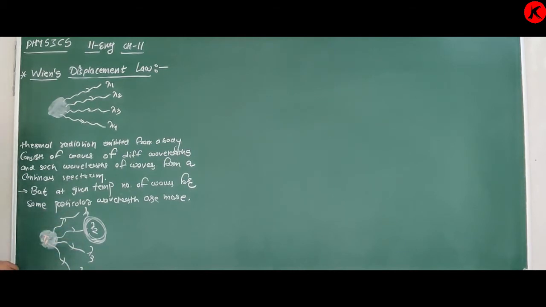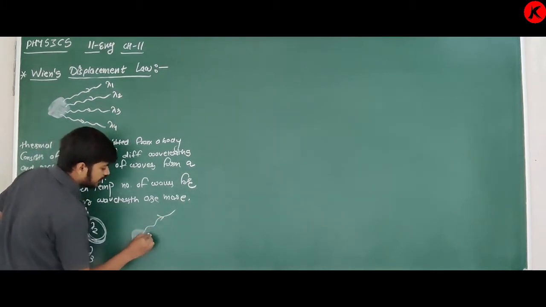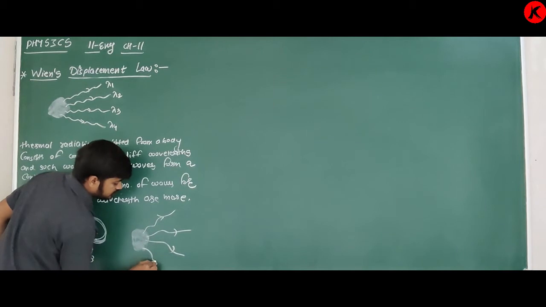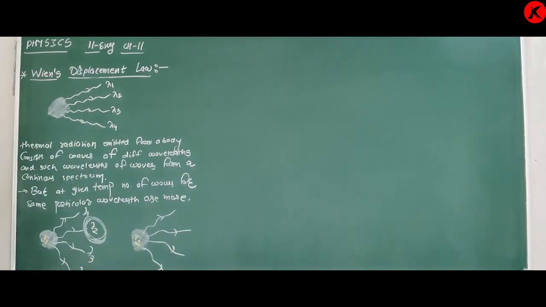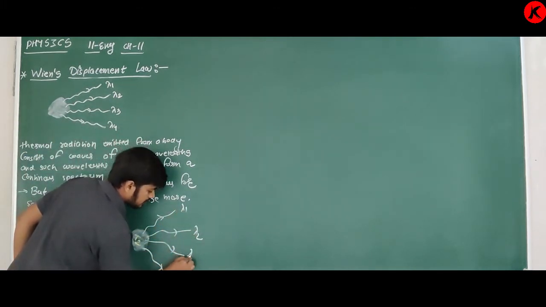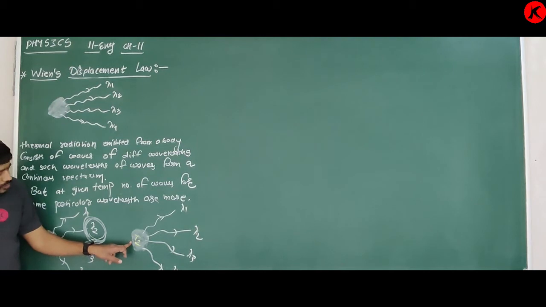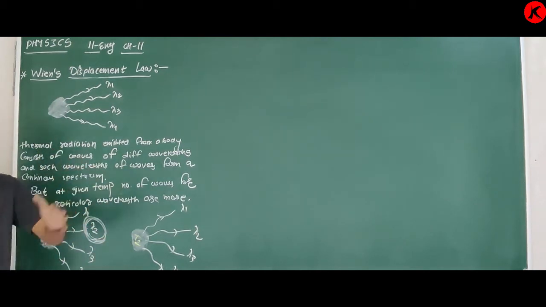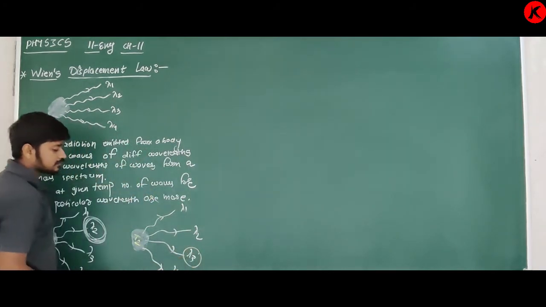If the temperature is changed, suppose now the temperature of this object is T2, then according to this temperature, the number of waves of some particular frequencies emitted is more. So for example, it is lambda.